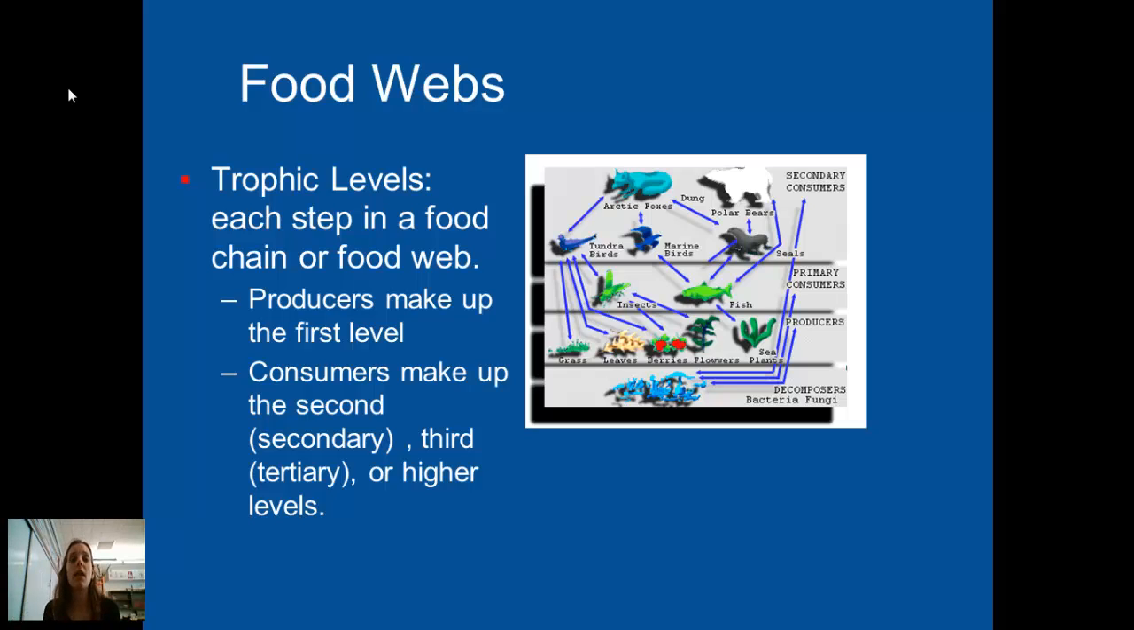In a food web, there are trophic levels, each step in the food chain or the food web. So producers always make up the first level, because energy from the sun or inorganic compounds passes directly to the producers, and then consumers make up the second, third, or higher levels in the food web.